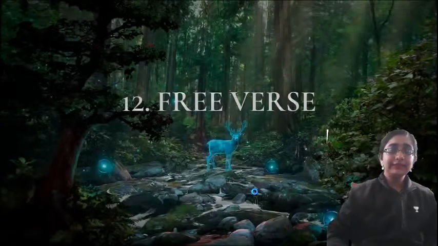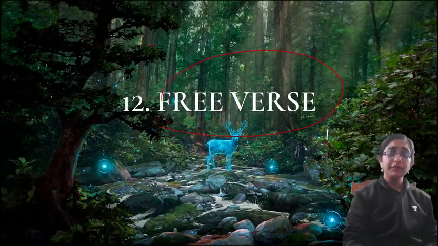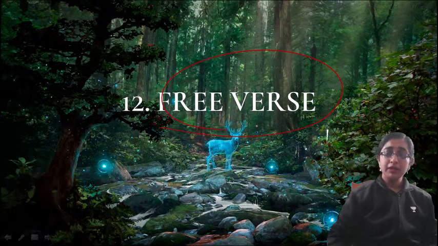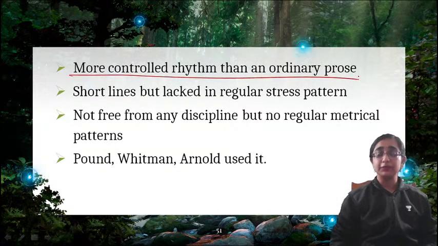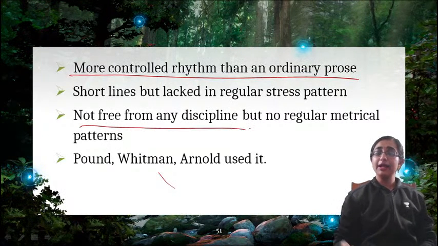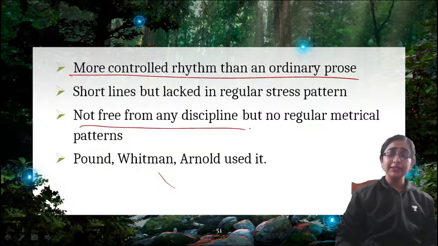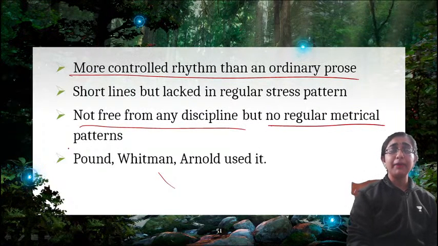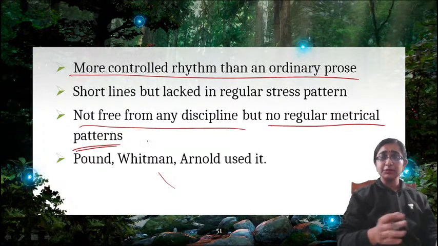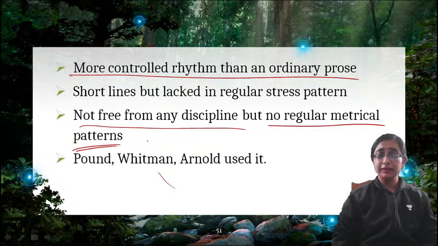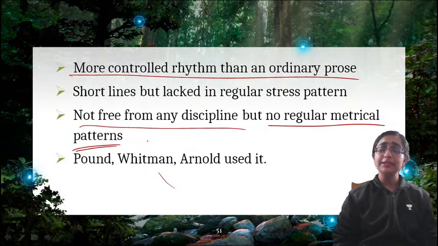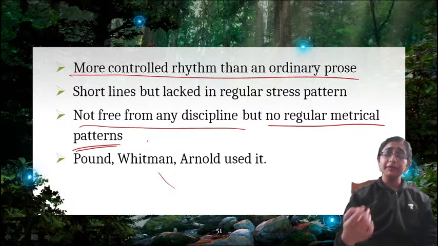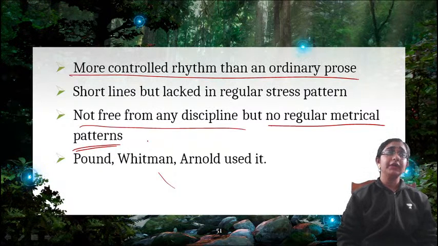So the next is free verse. Free verse is also a very common stanza form. So what is free verse? More controlled rhythm than an ordinary prose. So free verse doesn't mean that it is free from any discipline, right? There is no rule, that is not the thing. Free verse means that no regular metrical pattern is there, which means the patterns which we have been talking about since the beginning of the class, this kind of clear-cut division, clear-cut metrical pattern is not available. That is free verse, and it often seems like reading prose.